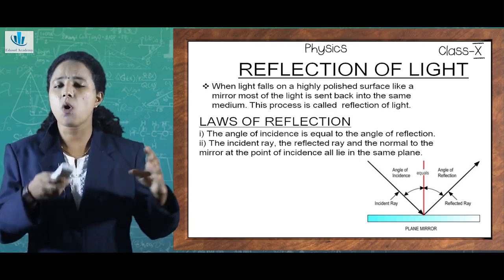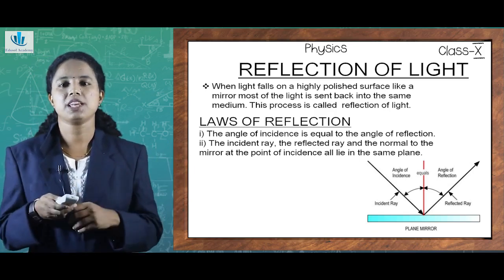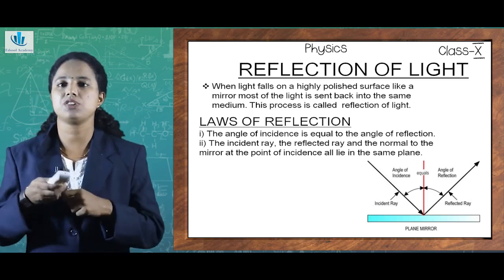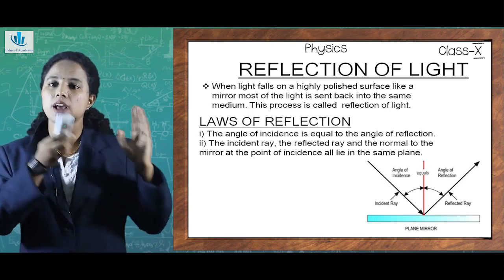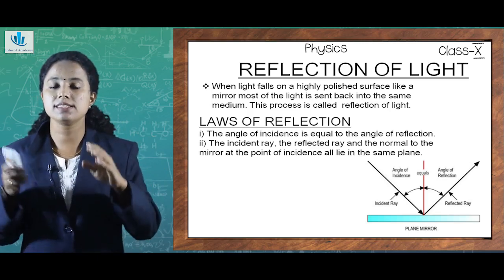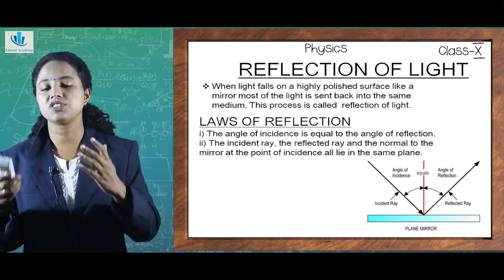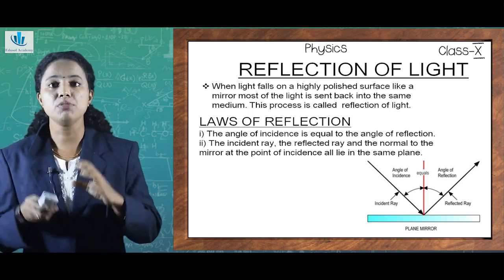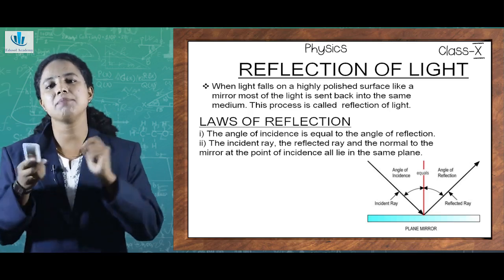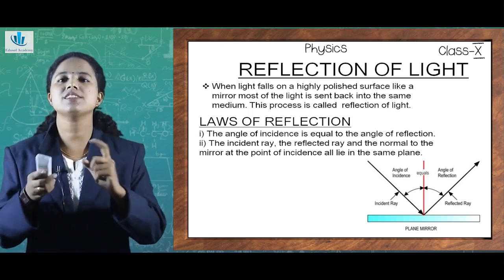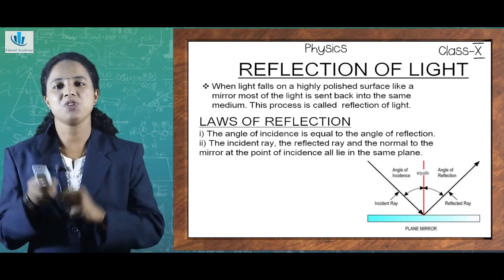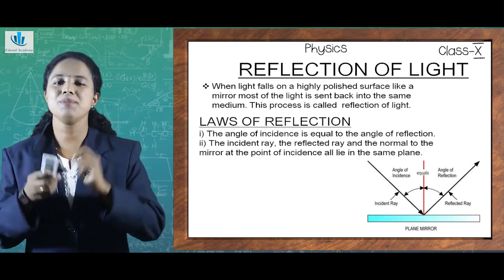Fine. But do all objects produce this reflection? No. Only polished or highly smooth surfaces like mirrors do this reflection. So, when light falls on a highly polished surface like a mirror, the light is sent back to the same medium, or reflection happens. This is a kind of bouncing back of light. And this process of bouncing back of light into the same medium by a highly polished surface is called reflection of light. It's because of this phenomenon that you are able to see your own reflection in a mirror.